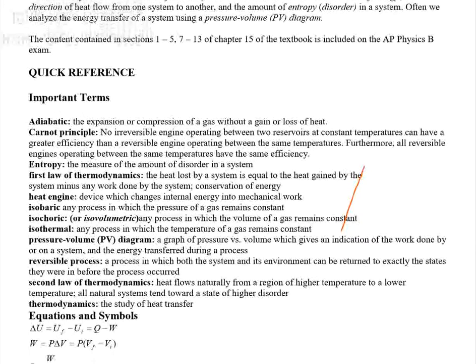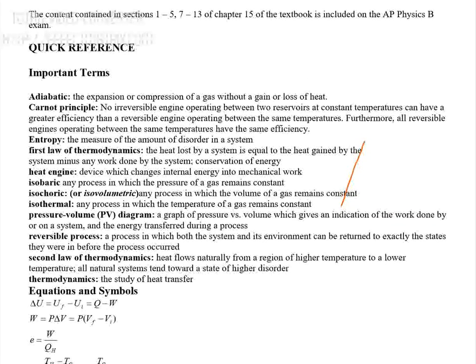The important terms, the first one is adiabatic. When we say adiabatic, the expansion or the compression of gas without a gain or loss of what? Heat energy. If the heat energy, or change in Q, is equivalent to 0, the process is named as adiabatic.